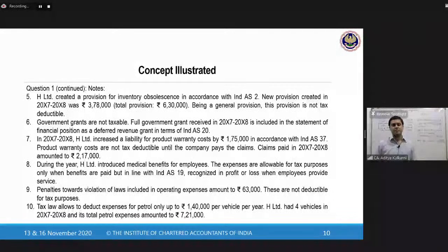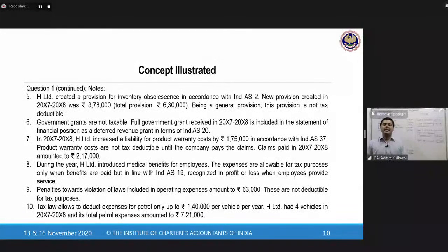Next, in X7, X8, H Limited increased a liability for product warranty cost by 1,75,000 rupees in accordance with Ind AS 37. Whenever you sell goods which are backed by a warranty, the sale is an event that obligates you to create a provision.